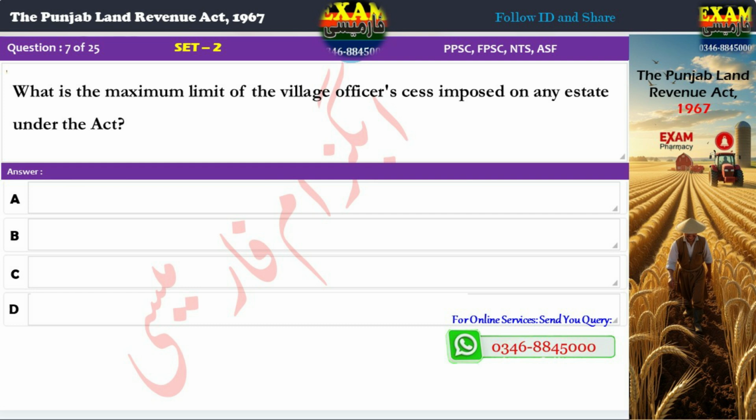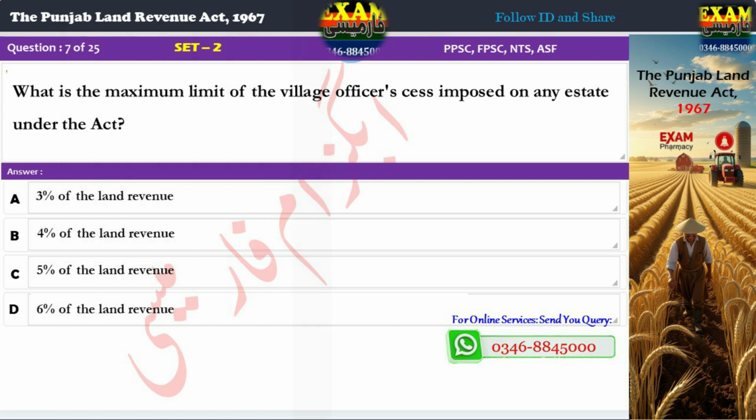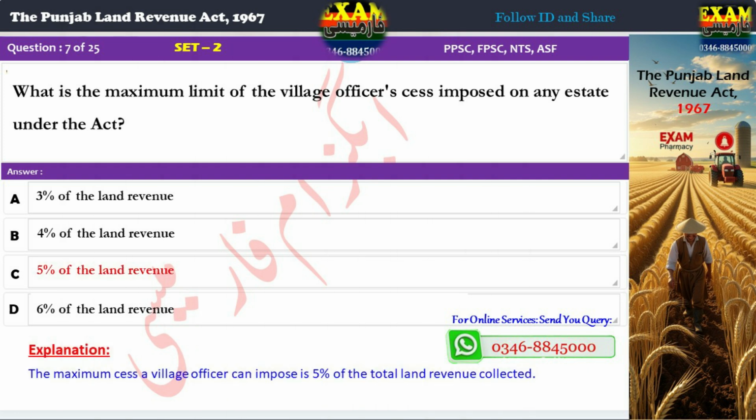Question 7. What is the maximum limit of the village officer's cess imposed on any estate under the Act? A. 3% of the land revenue. B. 4% of the land revenue. C. 5% of the land revenue. D. 6% of the land revenue. Correct answer, C. 5% of the land revenue. Explanation. The maximum cess a village officer can impose is 5% of the total land revenue collected.